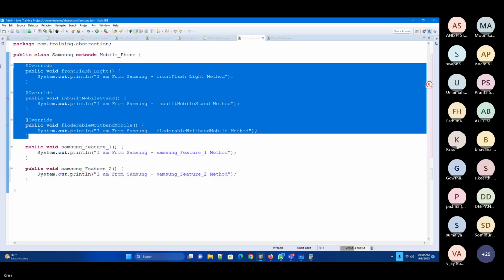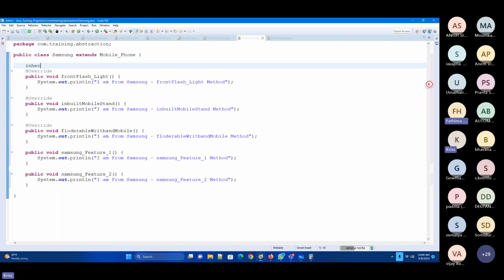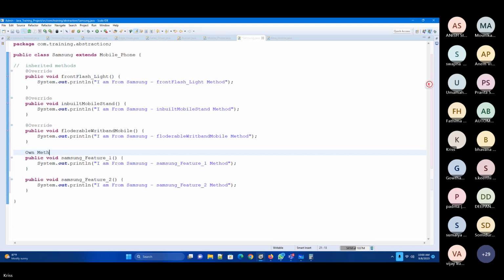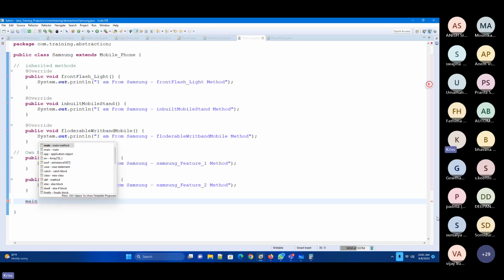And what are these? Mobile phone methods. Extended mobile phone methods, inherited methods. We already discussed this particular pointer yesterday also. So now these are inherited from this particular mobile phone, right? These are called inherited methods, right? And these are own methods. Now, I need to create the main method, right?